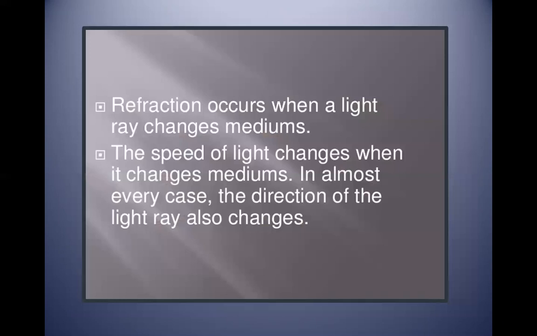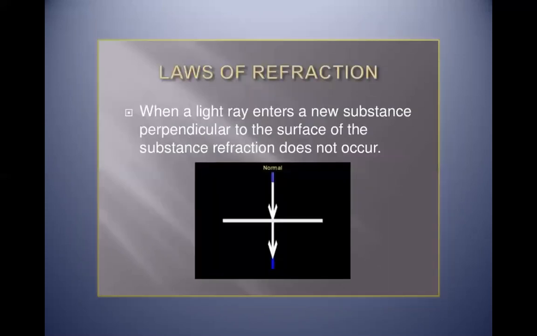Now, why does it occur? What is the phenomena behind it? It occurs when a light ray changes its medium. And secondly, this bending is due to change of speed of light. When light enters from one medium to another medium, its speed changes. What it means is the light has a different speed in air, a different speed in water, and a different speed in the other medium as well. Its speed is most in air than the other medium. The rarer the medium, the more will be the speed. In almost every case, the direction of the light ray also changes.